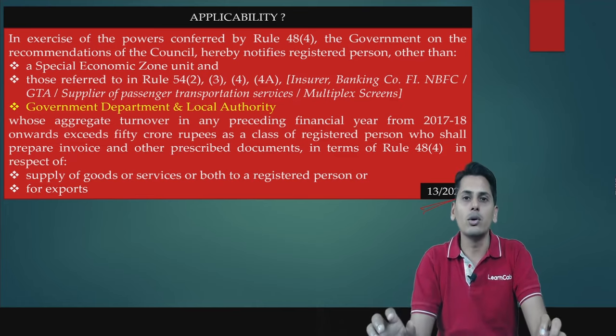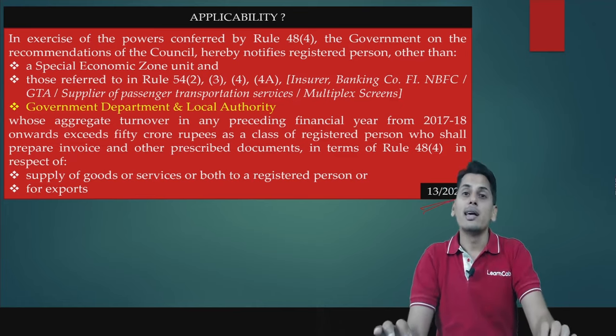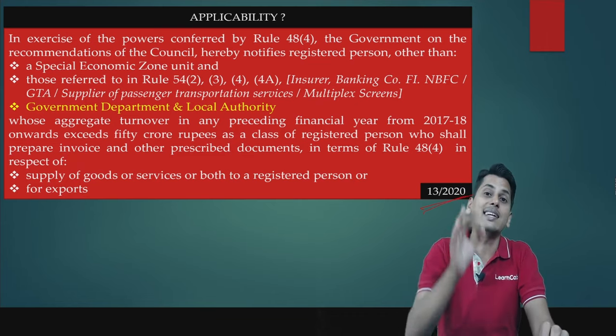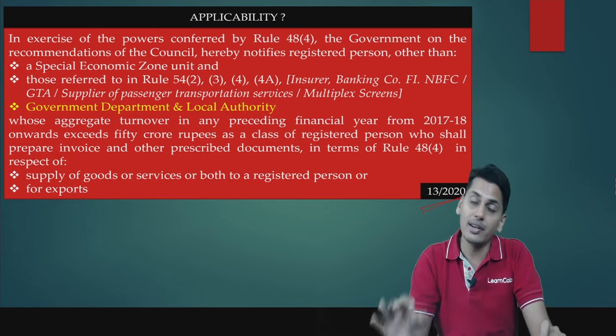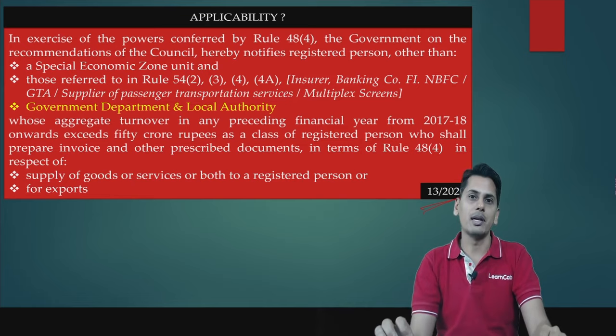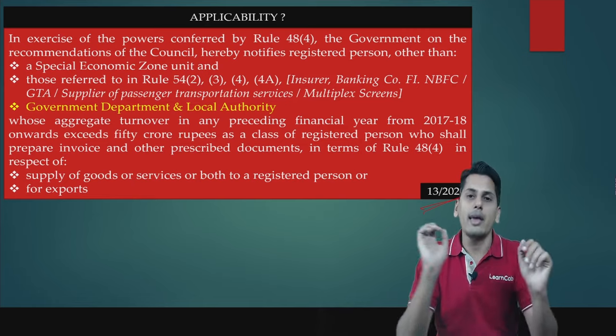It simply told you that all those registered persons whose aggregate turnover in any preceding financial year from 17-18 onwards exceeded 50 crore rupees, the provisions of 48 sub rule 4 would be applicable. And it would be applicable for B2B supplies and also for exports.